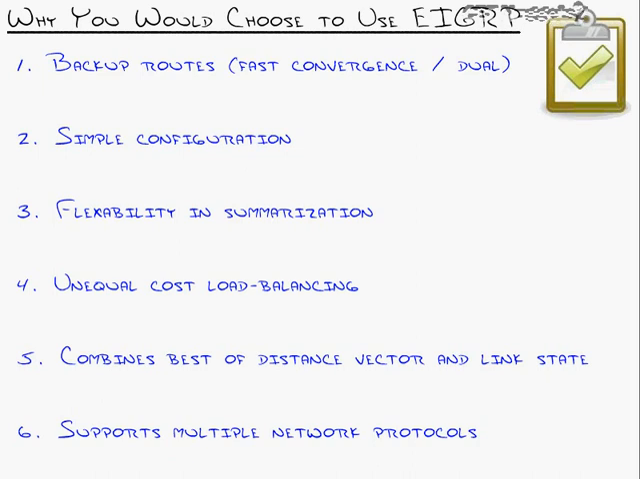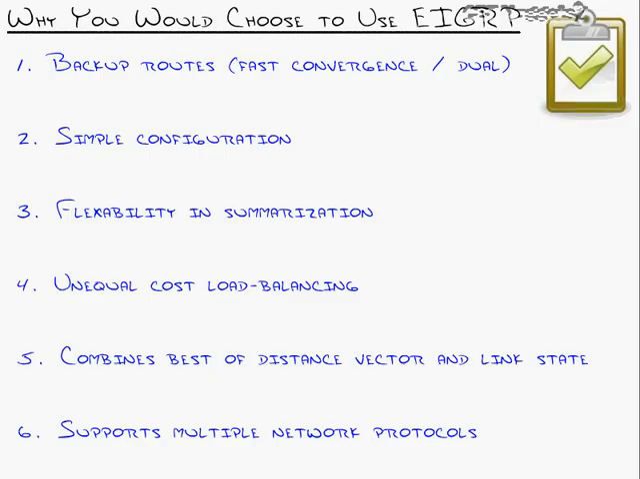Now, EIGRP is the last routing protocol we're going to talk about, so we have to answer the big question of why, initially. Why would I use a proprietary routing protocol over OSPF or over RIP? Well, first and foremost, EIGRP is the only routing protocol in the world that allows backup routes. Now, I want to make sure I phrase that correctly.